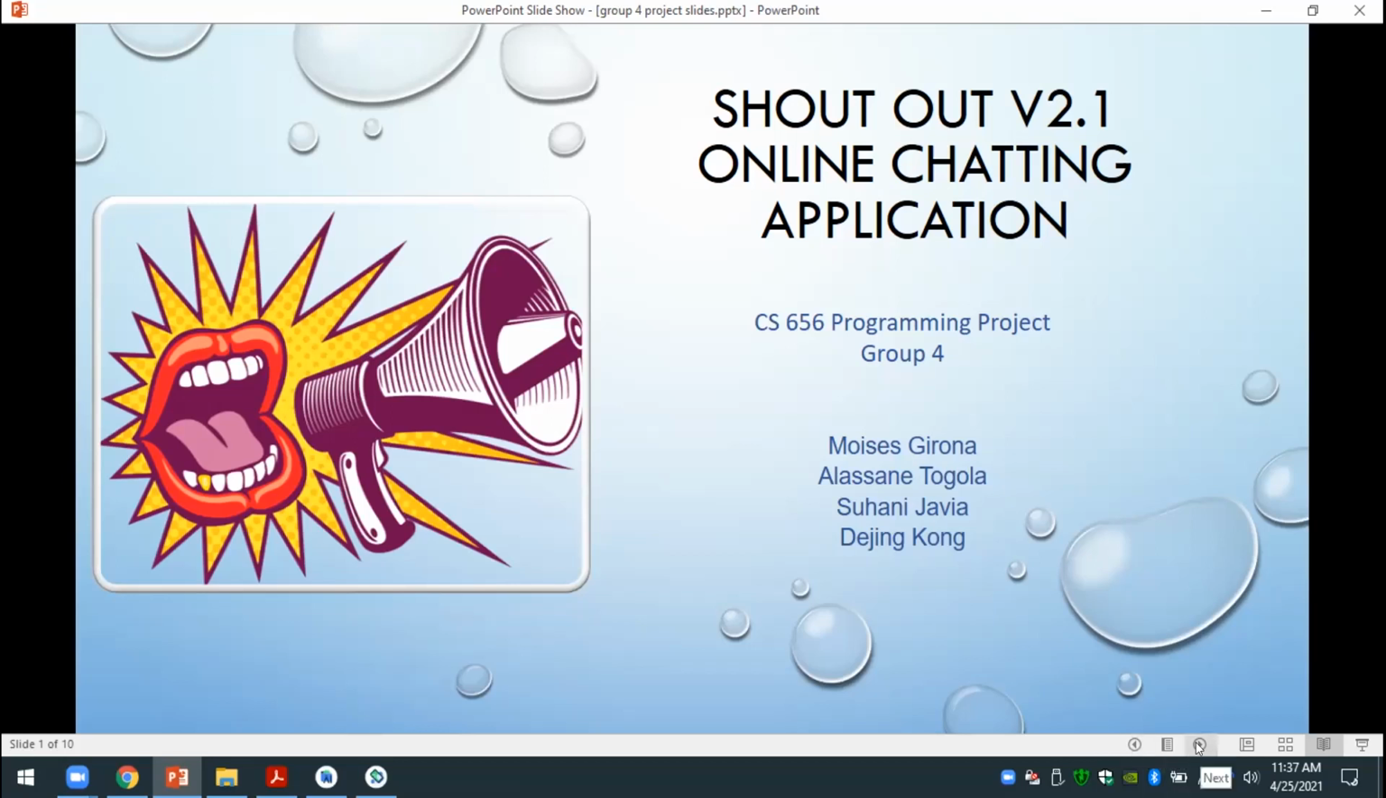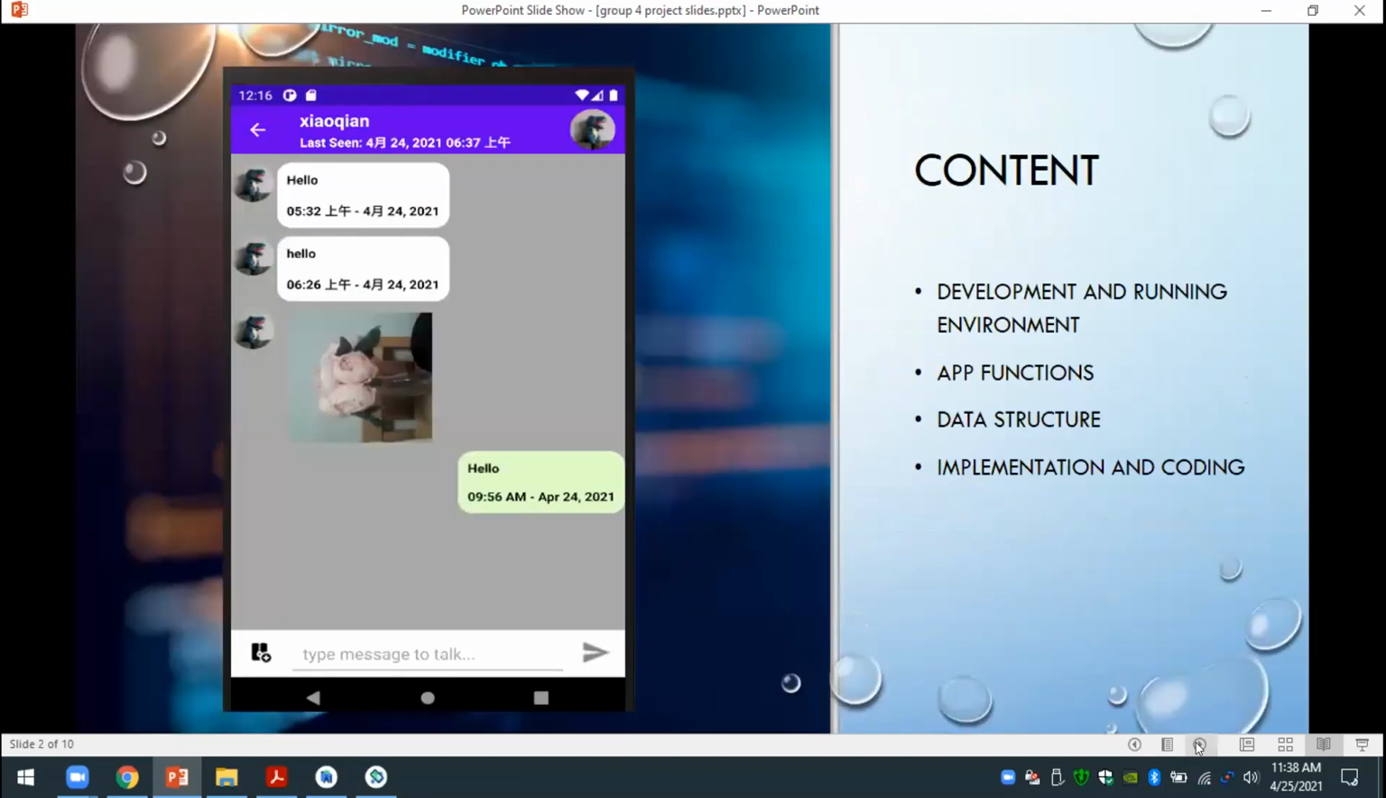Today, Group 4, CS656 would like to present to you our project on the topic of app development called ShoutOut. I'm Alison, and I will give you a brief introduction of our topic. My group mate Shuani will talk about the development and running environment. Moise will speak to you about our app function, and Dejin will discuss app architecture, module and database. Last but not least, Dejin will conclude our presentation.